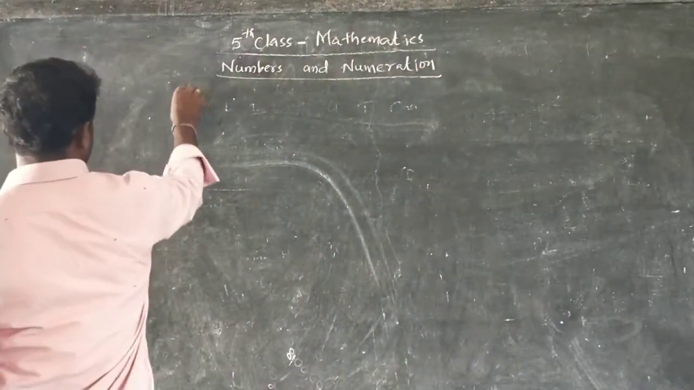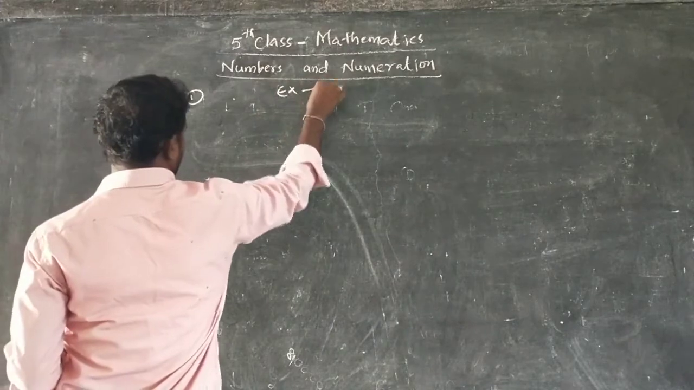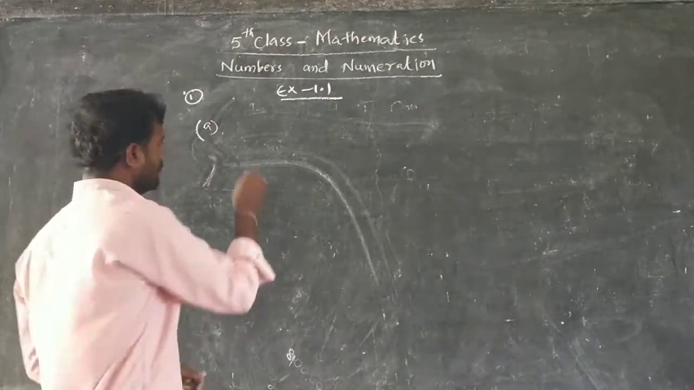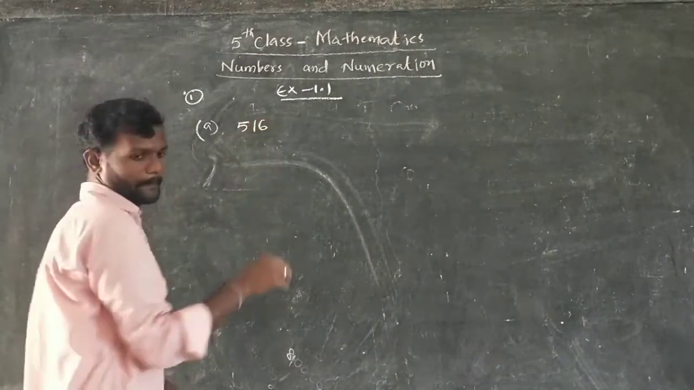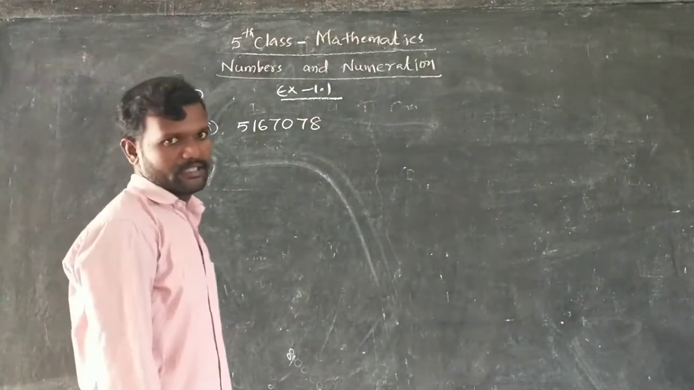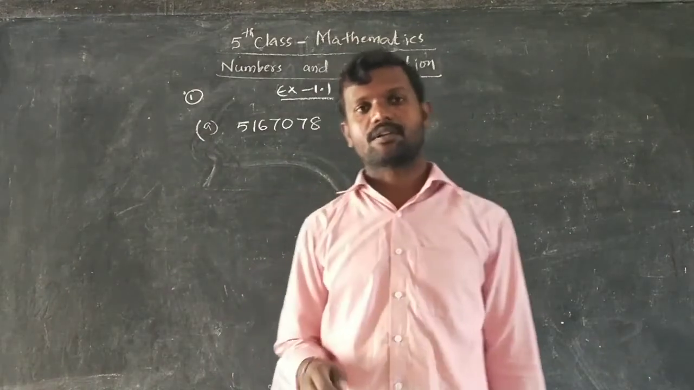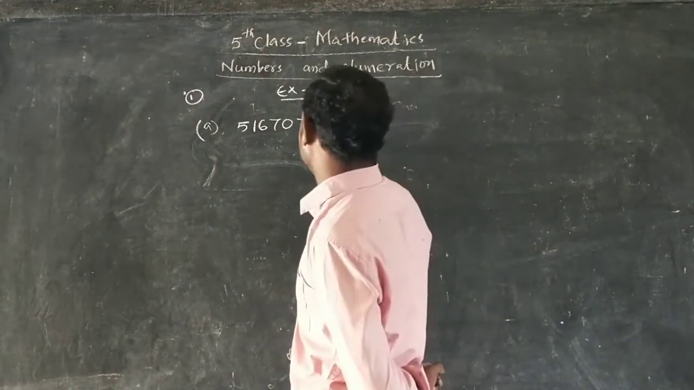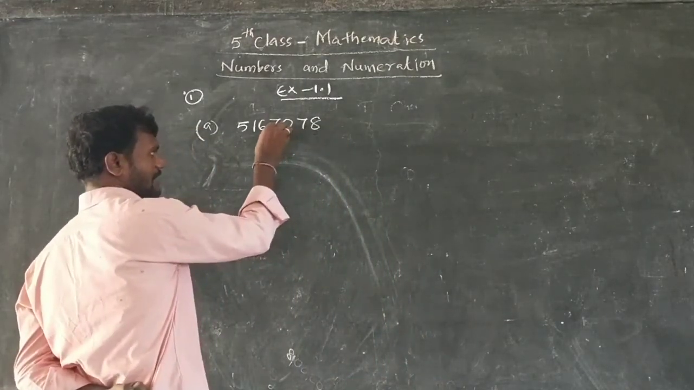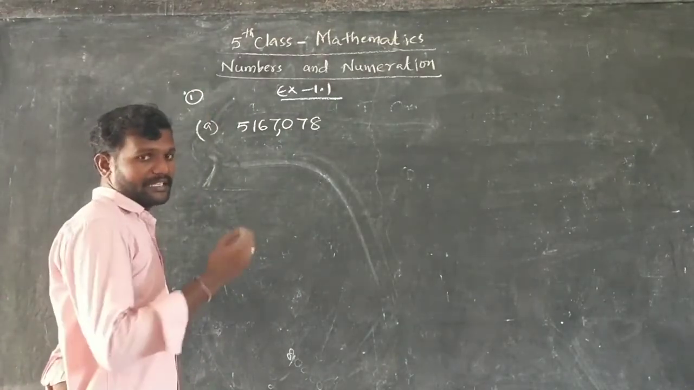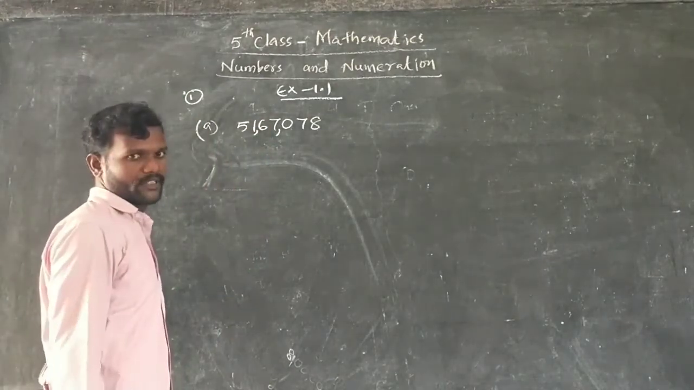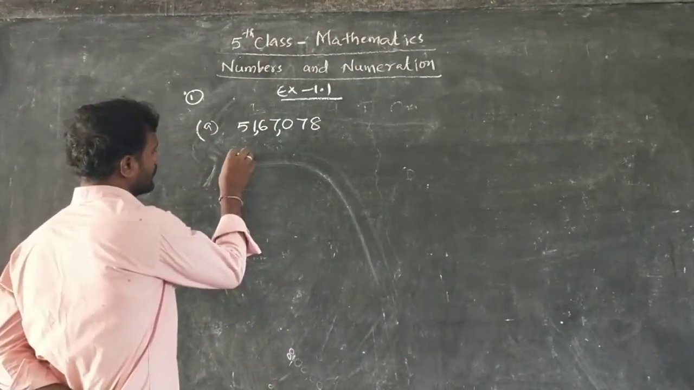In the first question of exercise 1.1, first problem A. It is already given in the textbook: 5 1 6 7 0 7 8. So first, how can we write commas? After the ones period, that is the hundreds period, ones, tens, hundreds, you have to write a comma. Next, thousands and 10,000s, then write a comma. Okay. So what did we get?